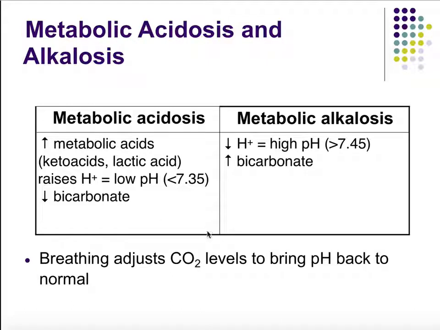And then conversely, when we have low hydrogen ions, we'll essentially have more bicarbonate because they're really not acting as a buffer at this point. Now, even though the change in pH here happened due to a metabolic issue, we will still try to fix it with the help of our respiratory system.